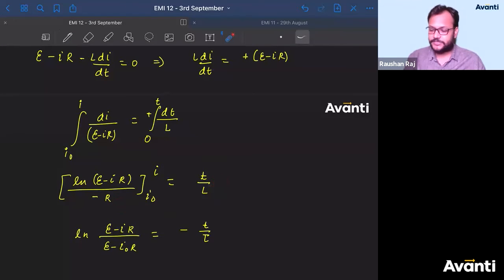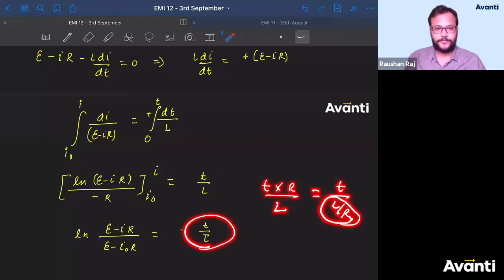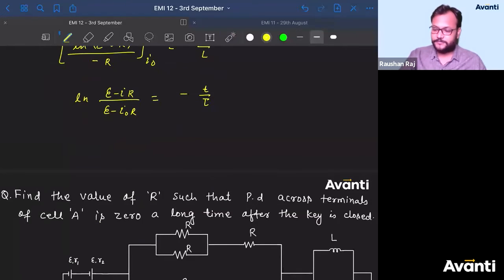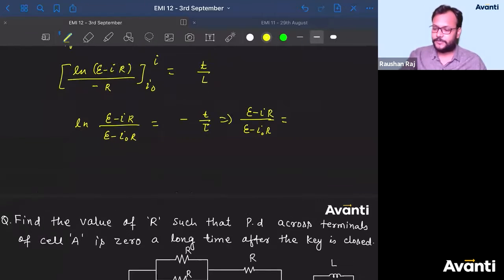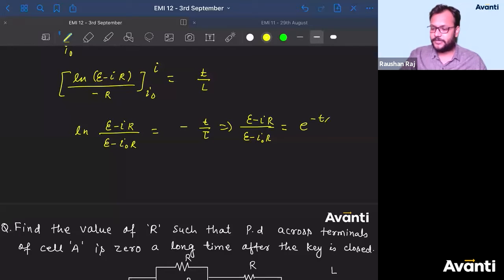So it can be written as t into R divided by L, or t divided by L by R. And L by R is the time constant, so I can write it like this. So at the end, you can write (E minus IR) divided by (E minus I naught R) equals e to the power minus t by tau.